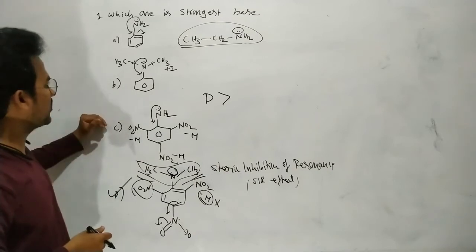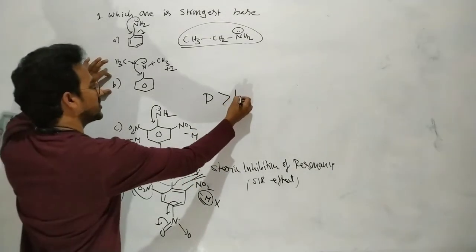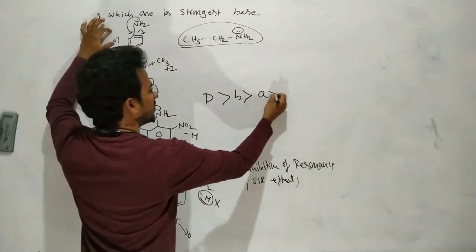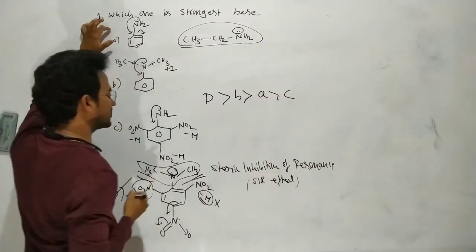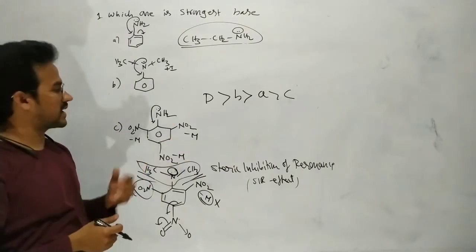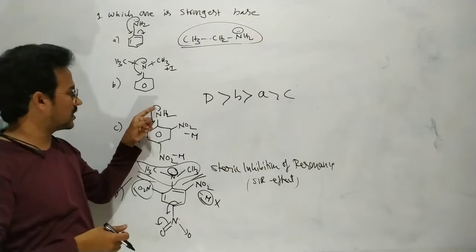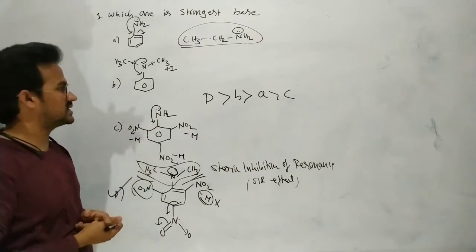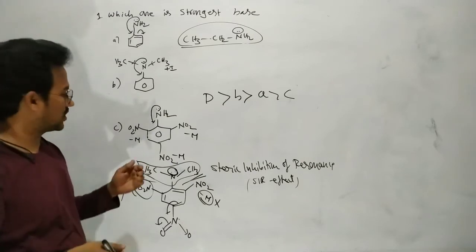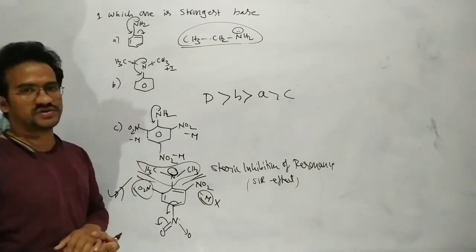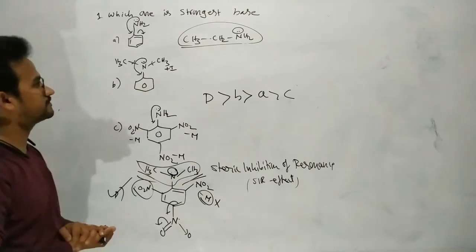Next, among A, B, C, B is the most basic compound. Next, A is the basic compound, and C is the least basic compound because NO2 is a minus M group. That minus M group strongly withdraws the non-bonding electrons into resonance. That's why C is the least basic compound among ABCD, and D is the most basic compound. That's it.